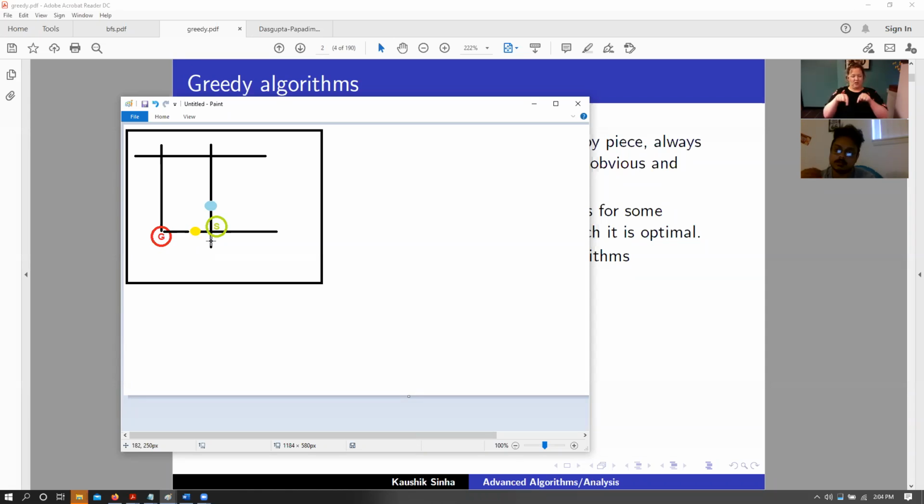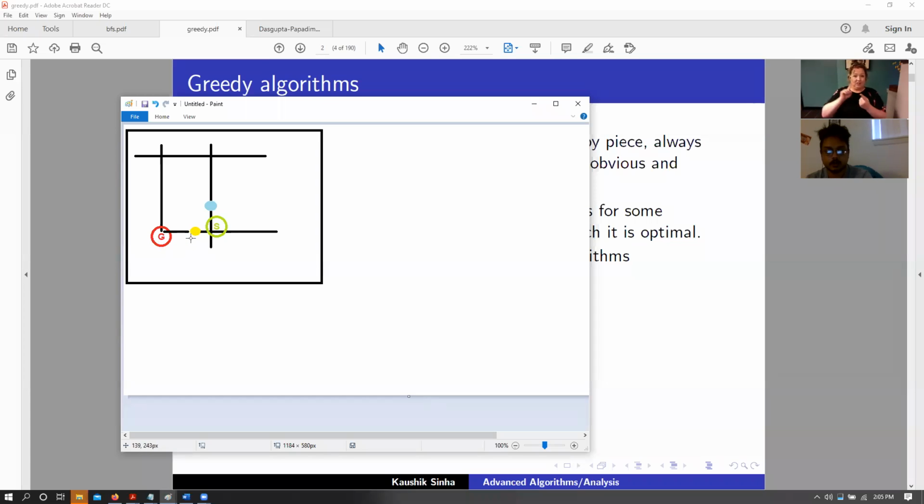So greedy algorithms are sometimes better, greedy algorithms are sometimes worse. It's just the heuristic that you want to use, and it's again the trade-off between your time complexity and your heuristic, the function that you're trying to use in order to solve a particular problem. So the heuristic in this case could have been the distance from the source to the goal.